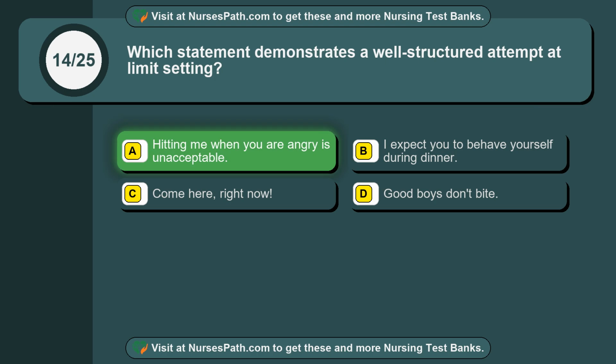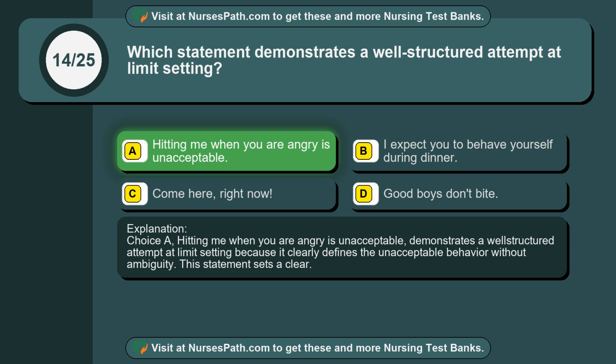Hitting me when you are angry is unacceptable. Choice A, hitting me when you are angry is unacceptable, demonstrates a well-structured attempt at limit setting because it clearly defines the unacceptable behavior without ambiguity. This statement sets a clear